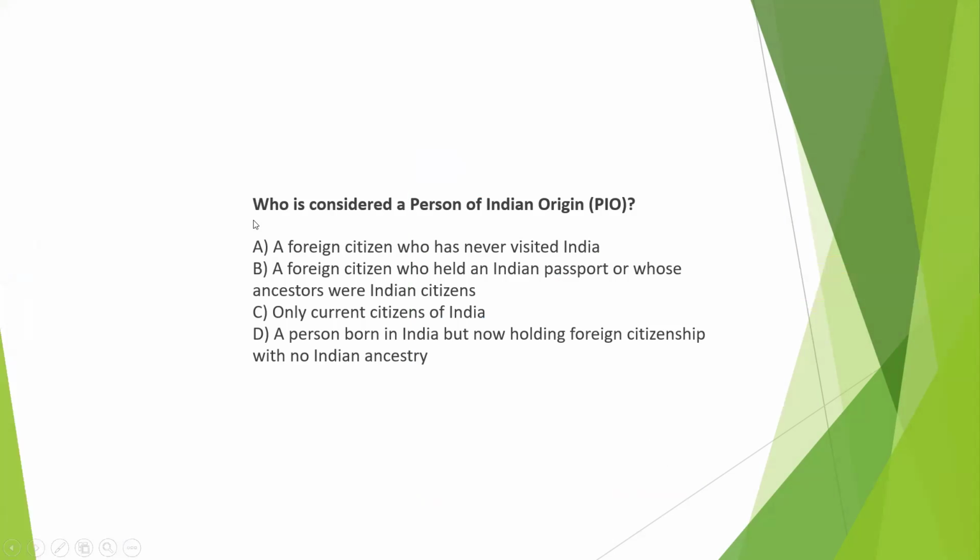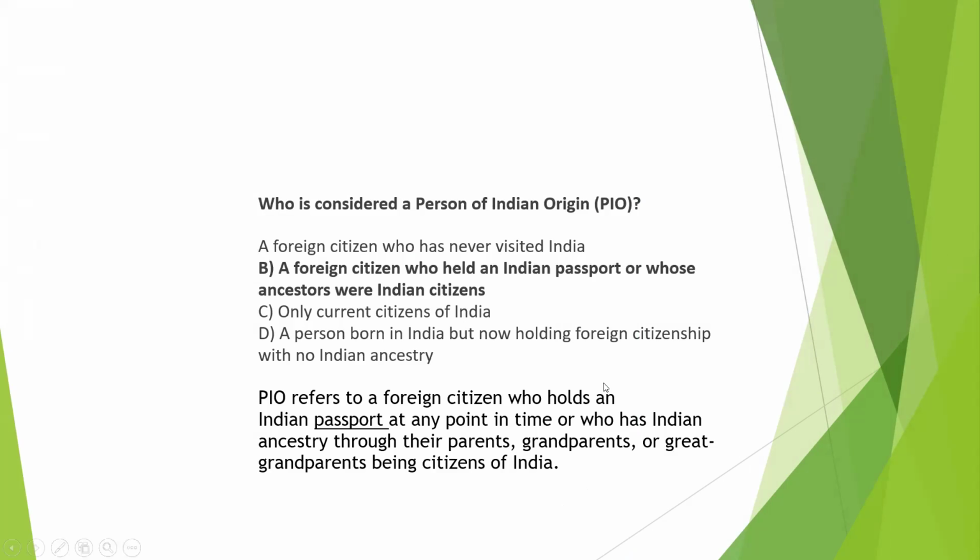The first question is, who is considered a person of Indian origin? Our options are: a foreign citizen who has never visited India; a foreign citizen who held an Indian passport or whose ancestors were Indian citizens; only current citizens of India; a person born in India but now holding foreign citizenship with no Indian ancestors. So let's see what the correct answer is. The correct answer is B, that is, a foreign citizen who held an Indian passport or whose ancestors were Indian citizens.